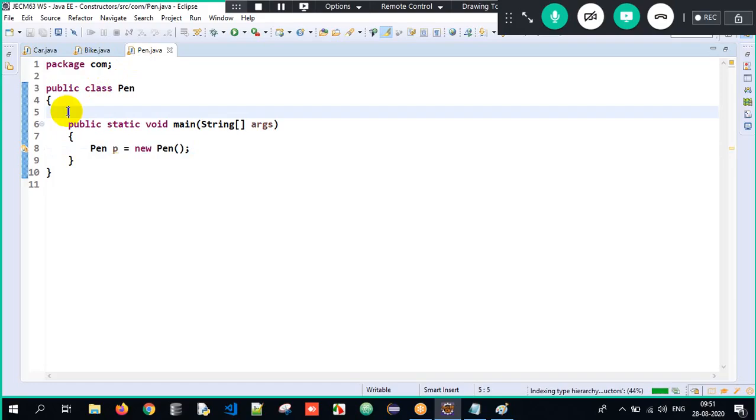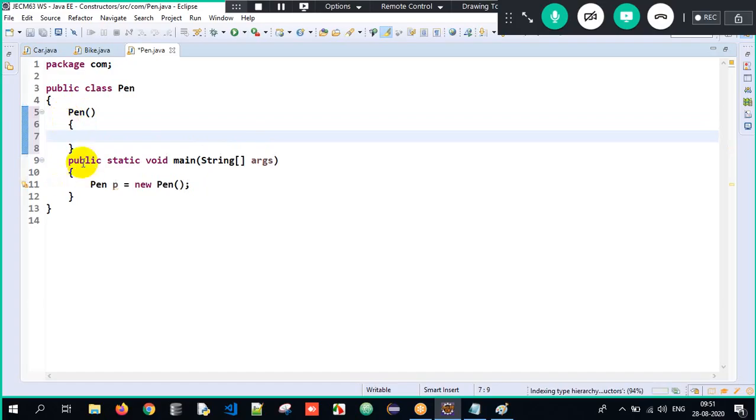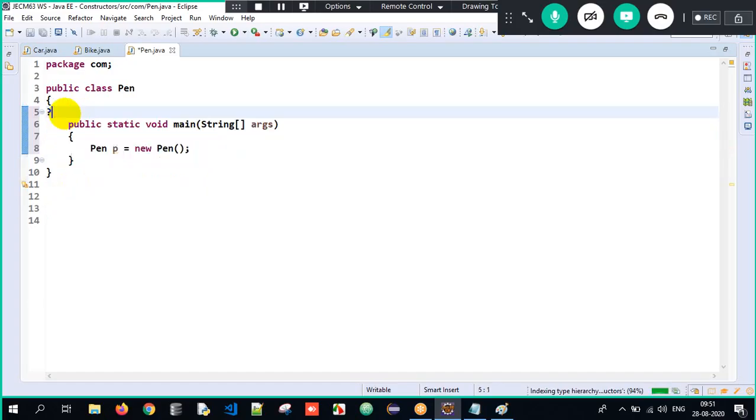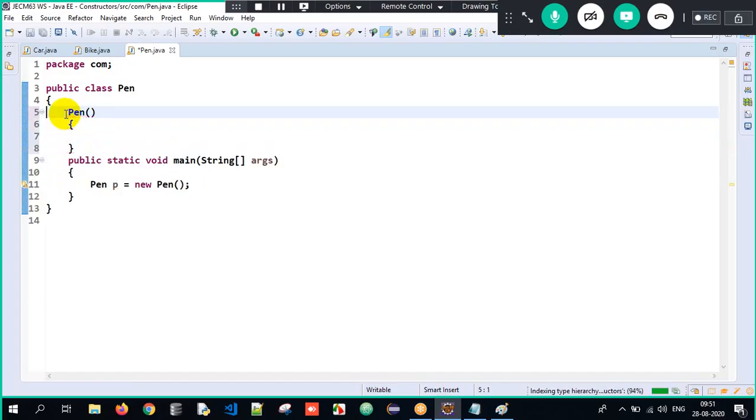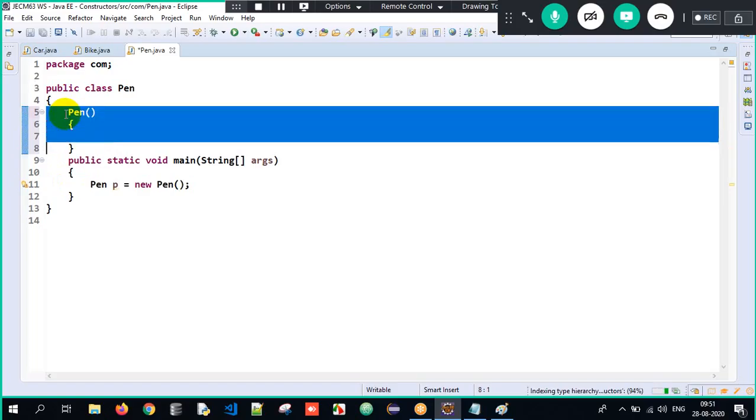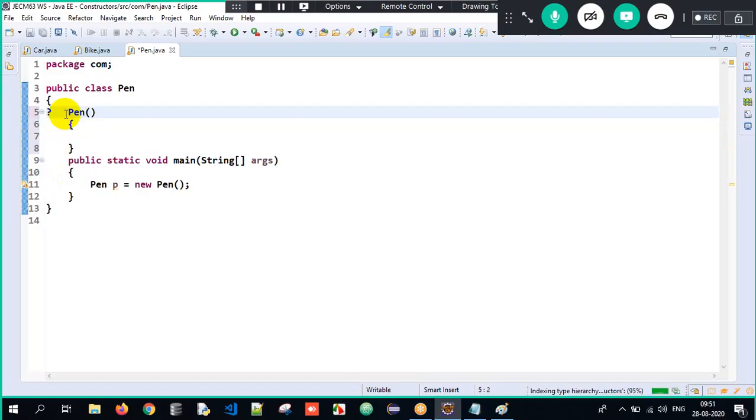The default constructor will neither accept any arguments nor have any implementation. So internally something like this would have got created. This is the default. This is virtually present over here. I repeat, this is virtual.